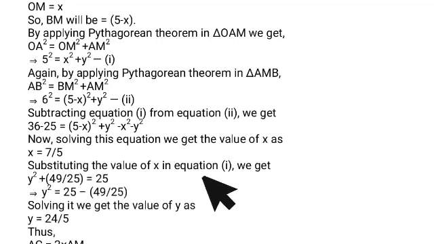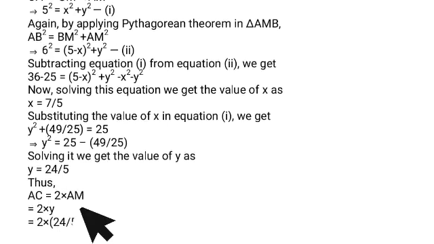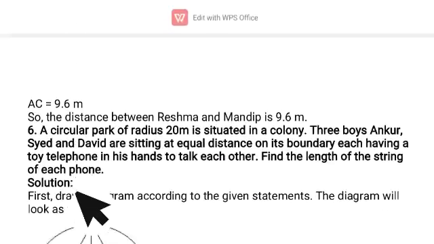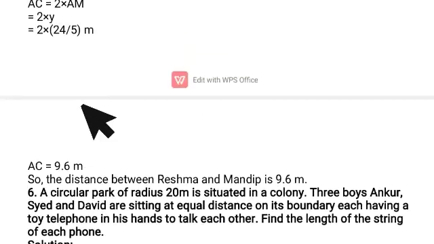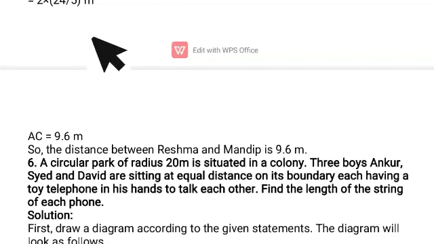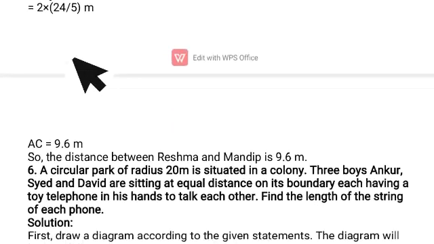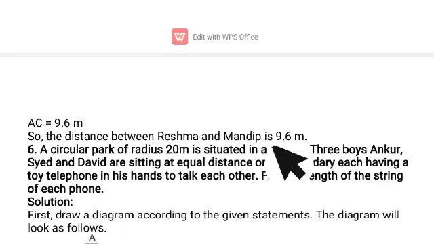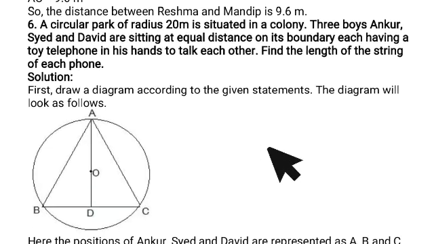By substituting the value of X in equation 1, we get the value of Y equals 24 by 5. And thus AC equals 2 AM. With AM as 24 by 5, AC equals 9.6 meter. So the distance between Reshma and Mandeep is 9.6 meter.